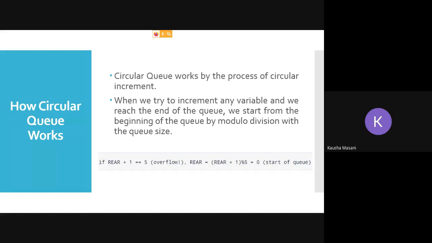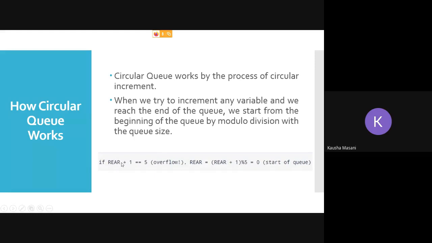Once it is overflow, you are going to reset your rear by this particular formula: rear +1 modulo max size. 5 is the max size, so rear +1 is 5, and 5 modulo 5 is 0. Correct? So it is the start of the queue. So this is what you are going to use now: rear equal to (rear +1) modulo 5.